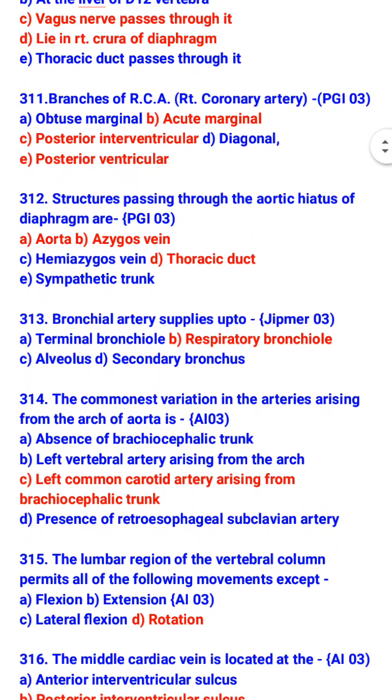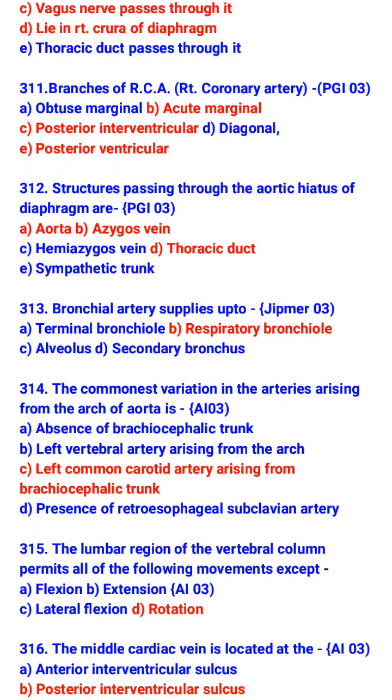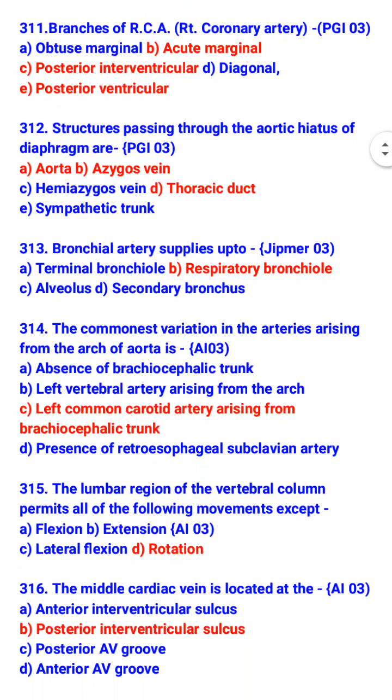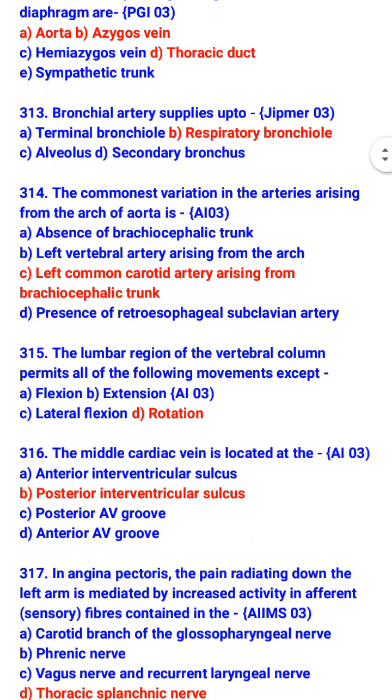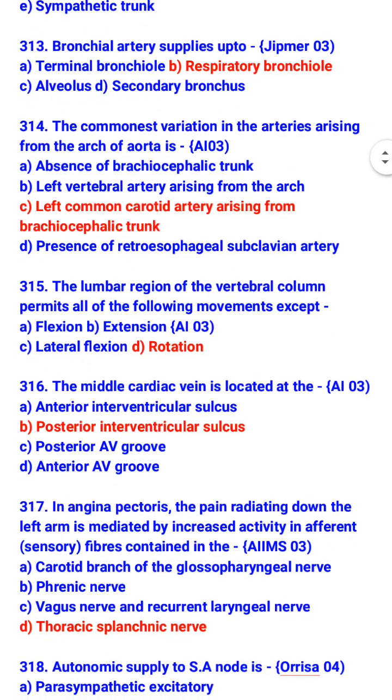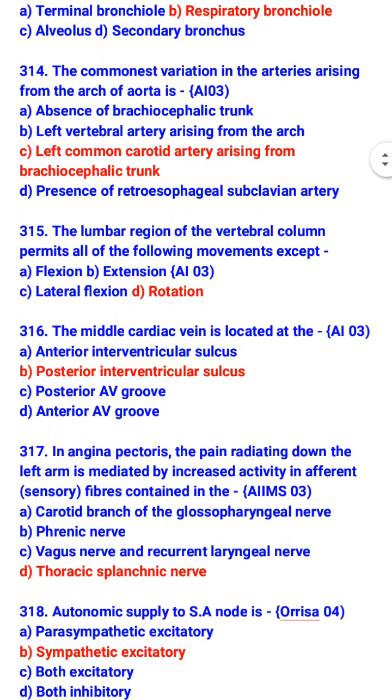The commonest variation in the arteries arising from the arch of aorta is left common carotid artery arising from brachiocephalic trunk. The lumbar region of the vertebral column permits all of the following movements except rotation. So lumbar region of vertebral column permits flexion, extension, and lateral flexion. The middle cardiac vein is located at the posterior interventricular sulcus.